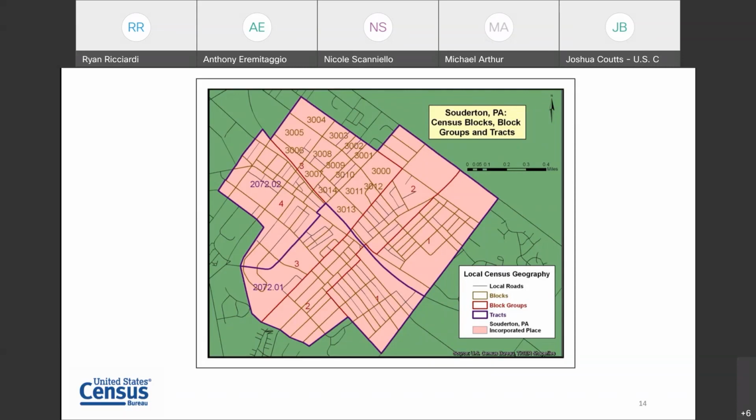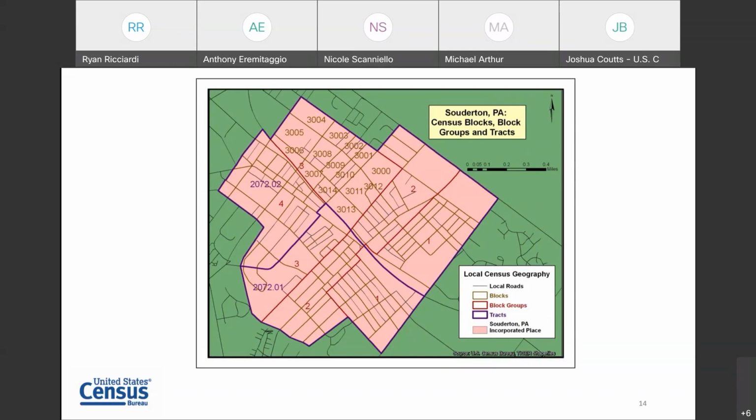In our example here, Souderton, Pennsylvania is a small incorporated place, where you can see the incorporated place in pink, and in the purple outline, if you can make that out, there are two census tracts. That was specifically designed by the local stakeholders, who wanted to be able to get census tract data for the northern and southern portion of the city.